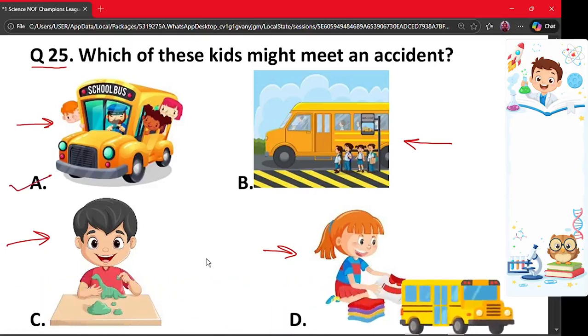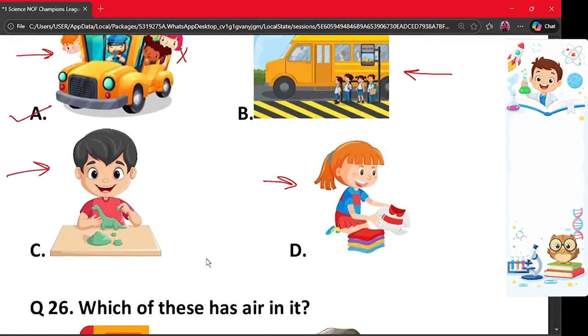The child shown in option A is doing an unsafe activity which can lead to an accident. So you should never put your head out of a moving vehicle. It is wrong. Moving on to the next question.